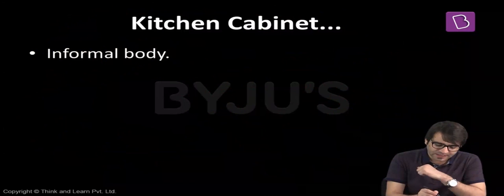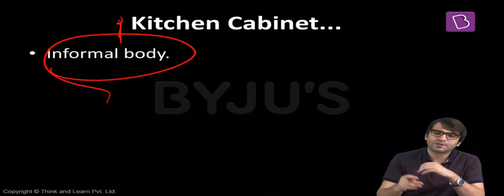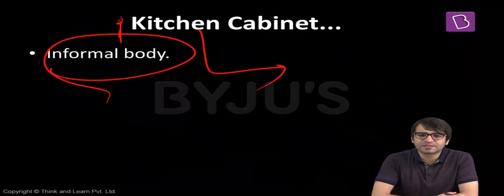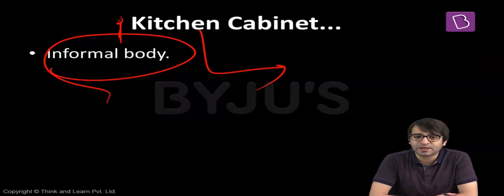Then there is another term called kitchen cabinet. What is this kitchen cabinet? It's an informal body. Not mentioned anywhere in the constitution, but it's an informal body. What is a kitchen basically? Kitchen is a place where you cook the food. But what is a kitchen for a government? A place or a body where the policies are cooked.